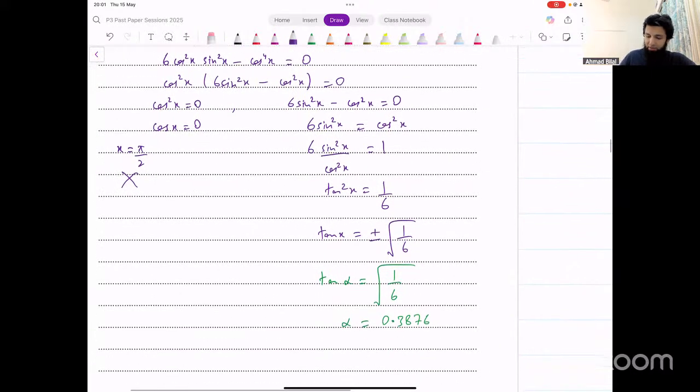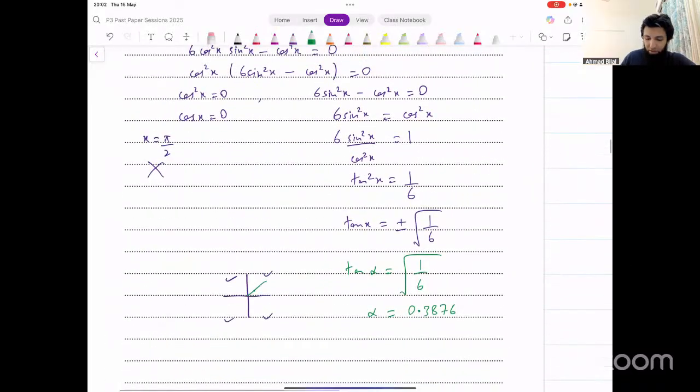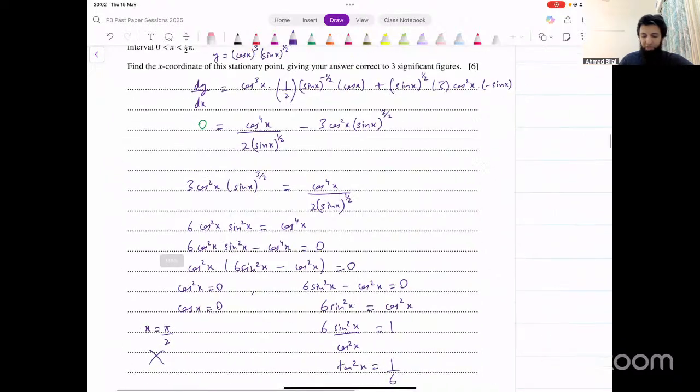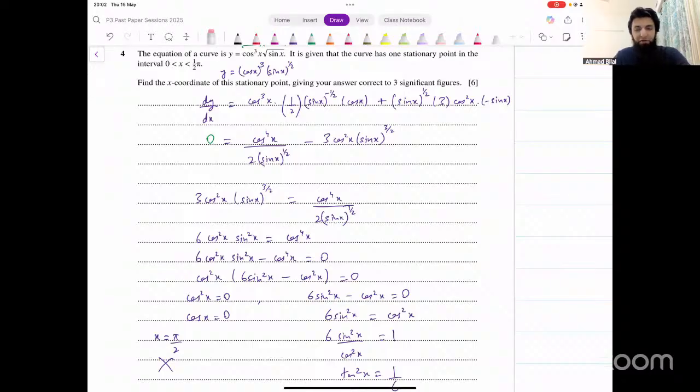Now, tan is plus minus. That means it could be in any one of the 4 quadrants. All 4 quadrants are possible. However, the interval that we're given is only from 0 to pi over 2. That means we can't go beyond the first quadrant. So whatever is the basic angle, that's our final answer as well. The value of x that we get is 0.388 to 3 significant figures, and that's our final answer. That's the x coordinate of the stationary point. They only wanted the x coordinate. If they said coordinates, that would have meant that we need the y coordinate as well. In this case, we don't. So that's our final answer. That's what we were looking for.